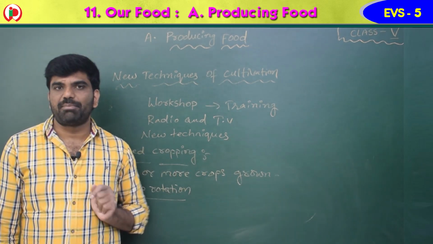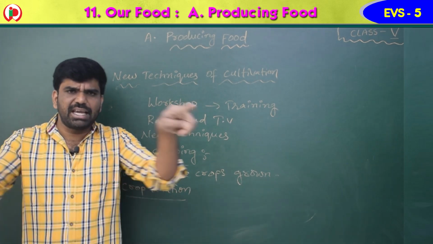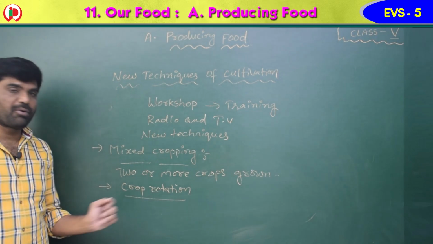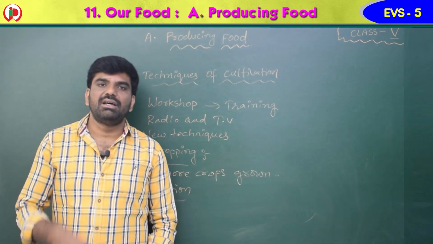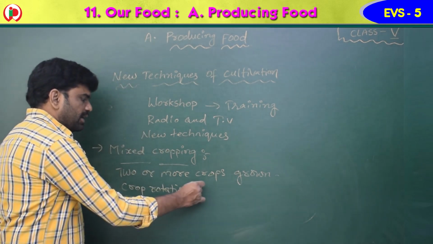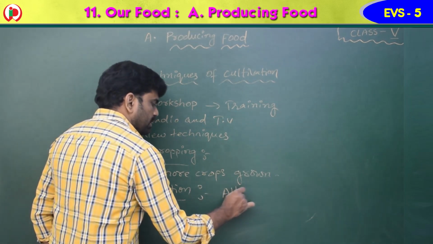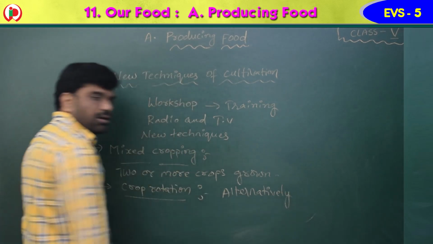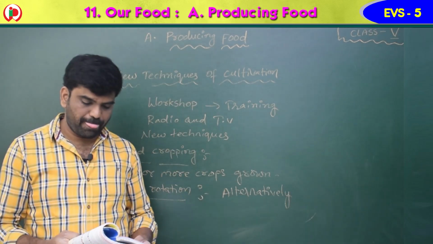First one is mixed cropping. Mixed cropping means in the same field 2 or 3 crops are grown. And next one is crop rotation. Crop rotation is rotating the crops alternately.